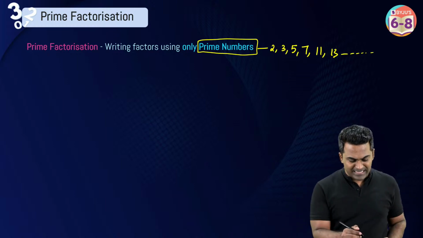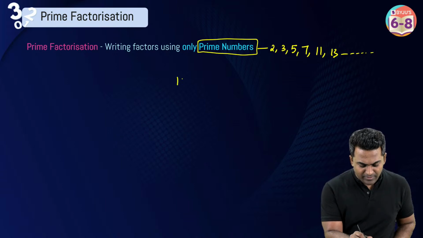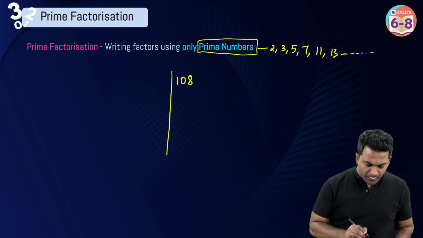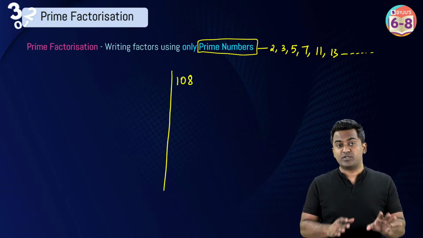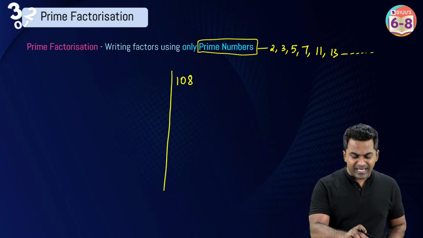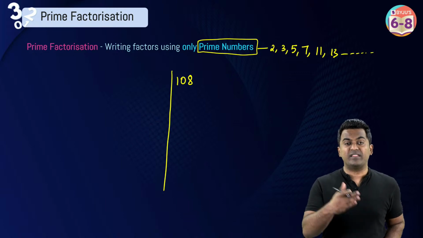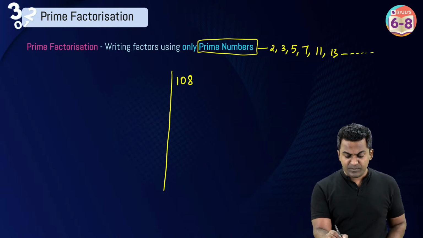Let's take an example. Let's take the example of, let's say, 108. I want to prime factorize 108. The first step is to check if 108 can be divided by the first prime number. What is the first prime number here?